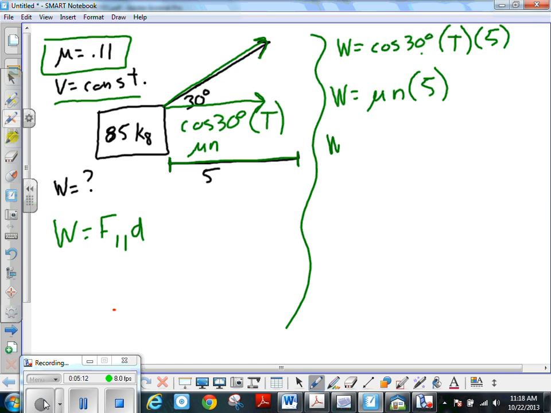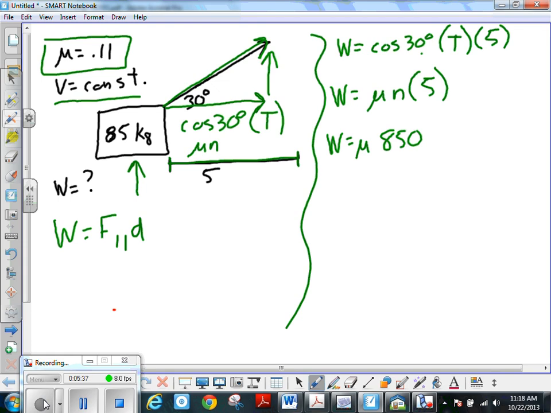Okay? So now we have to define this a little bit differently. So the work would be equal to the coefficient. The normal in this case would be 850, but is that what it actually is? No, because we're pulling up on this, so we have to subtract that part of tension out of the normal, because that's the amount less that the floor has to push up on that box.